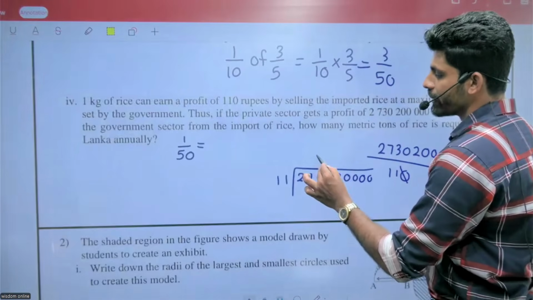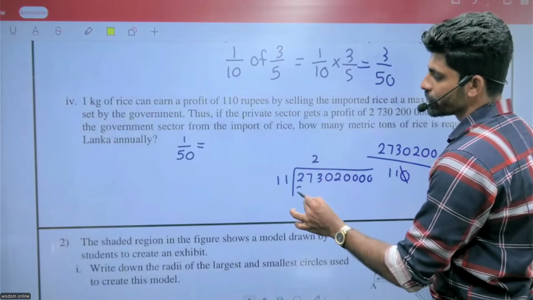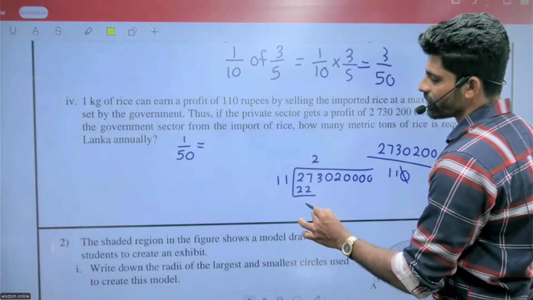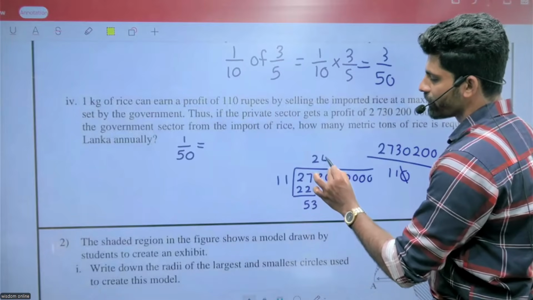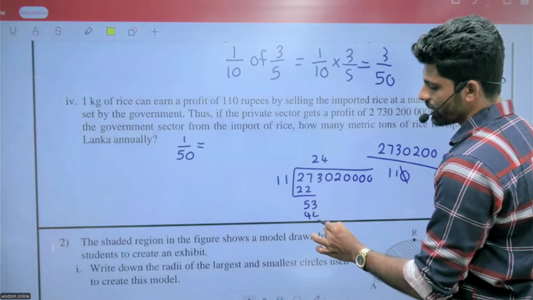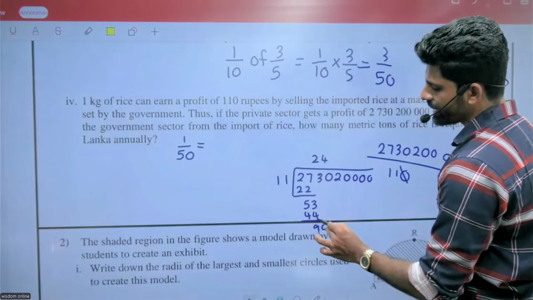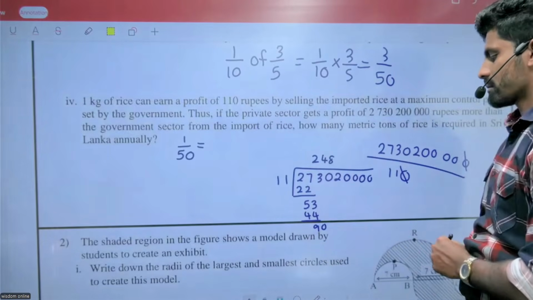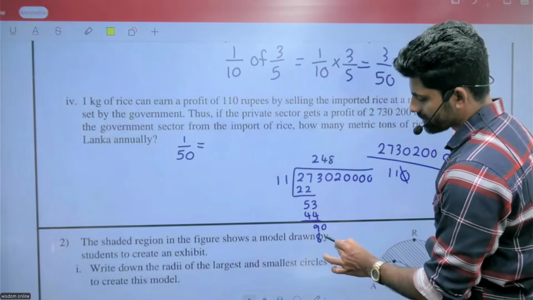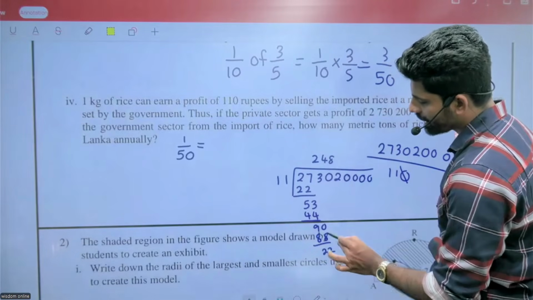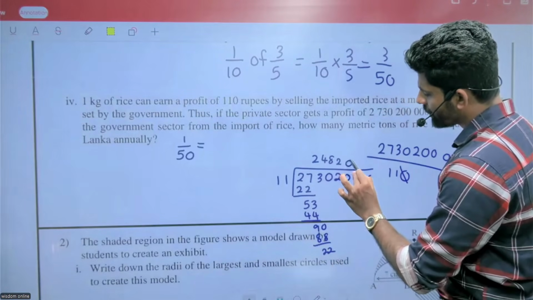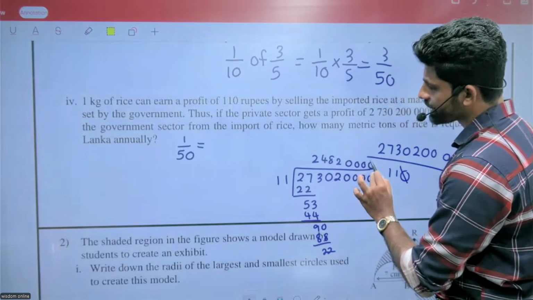Divide by 11. 11 into 27 is 2, remainder 5, then 53 gives 4, then 90 gives 8, then 22 gives 2, then the zeros.